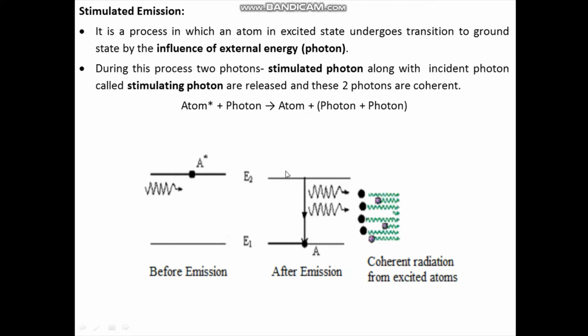As a result there is a transition from higher energy state to lower energy state, and one transition results in emission of two photons. One is the stimulated photon, and along with it there is the incident photon, called the stimulating photon.